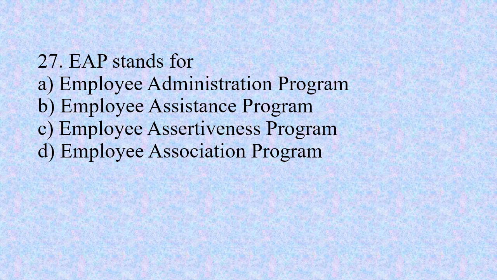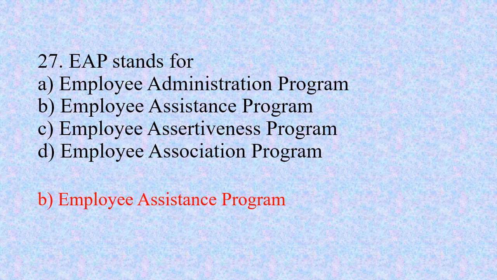Number 27, EAP stands for option A, Employee Administration Program, option B, Employee Assistance Program, option C, Employee Assertiveness Program, and option D, Employee Association Program. The right option is option B, Employee Assistance Program.